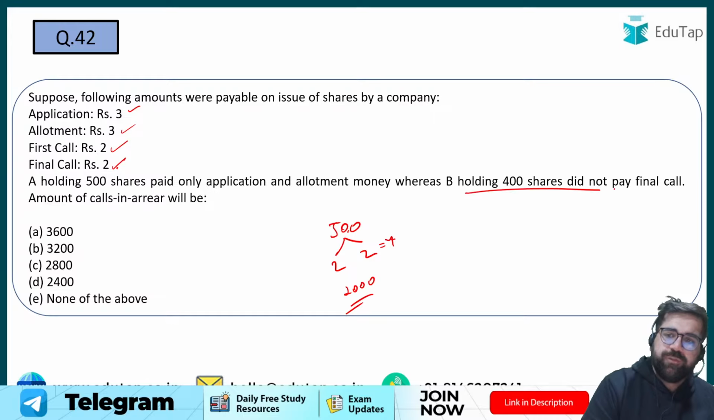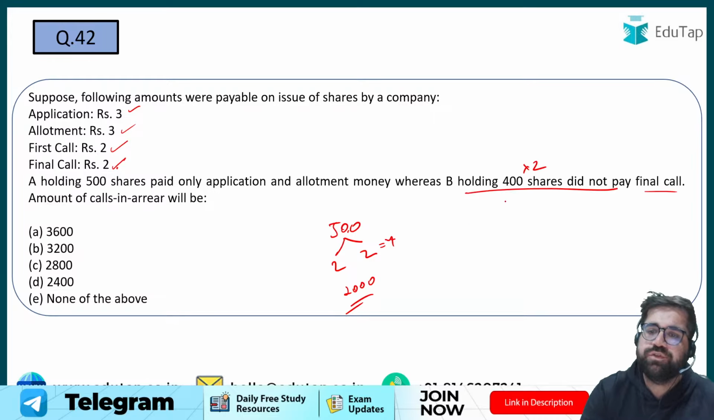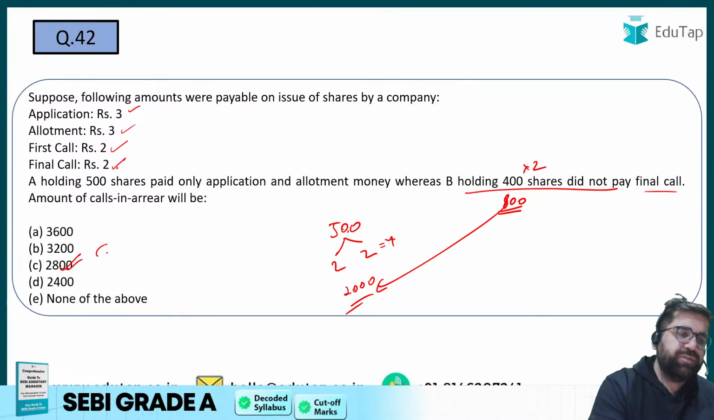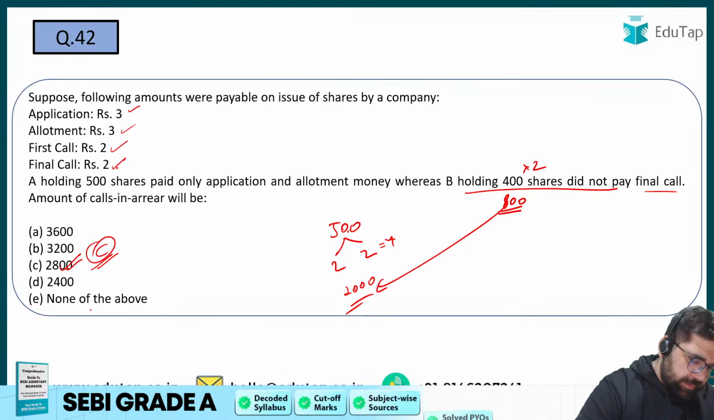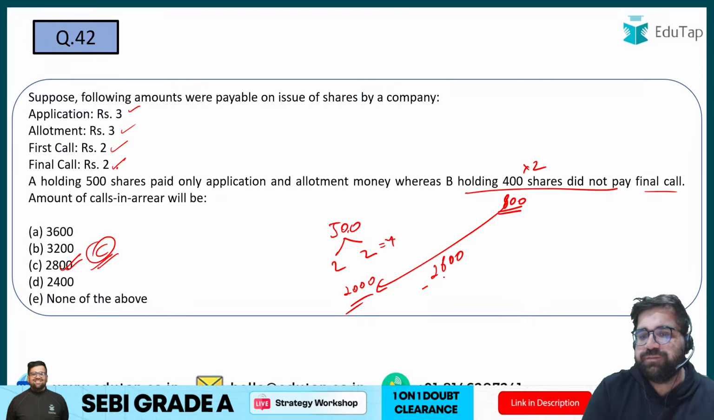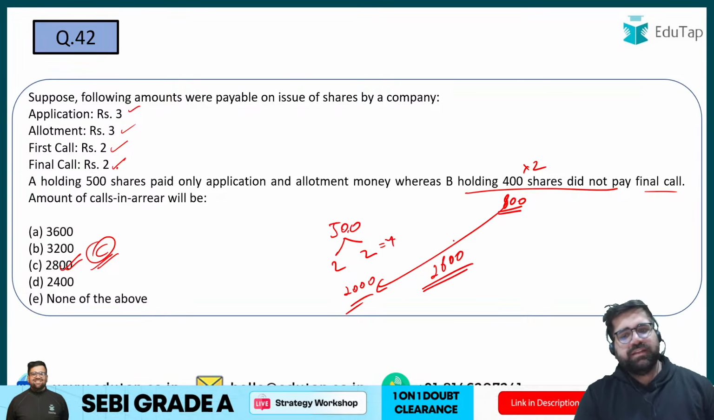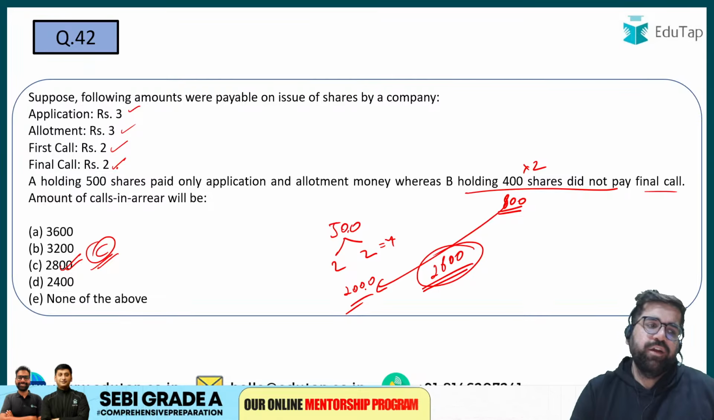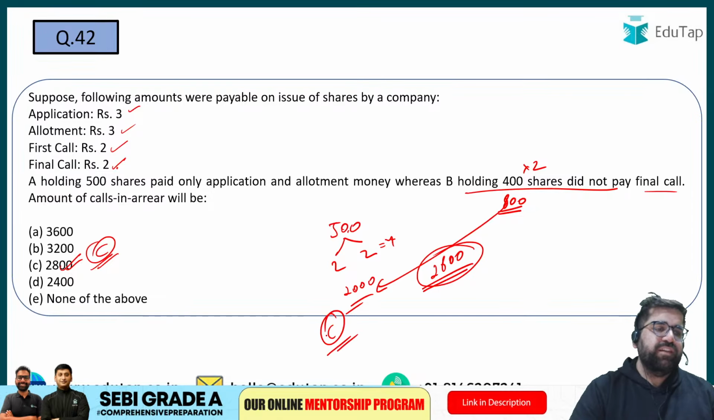And B was holding 400 shares. He did not pay the final call, so he didn't pay rupees 2. So his total amount due is 800. So 2000 plus 800 will give you the answer, option number C. The answer will be option number C, not D. It's 2000 plus 800, 2800, which is basically the call in arrears. This has not been received so far. So my answer will be option number C, obviously.